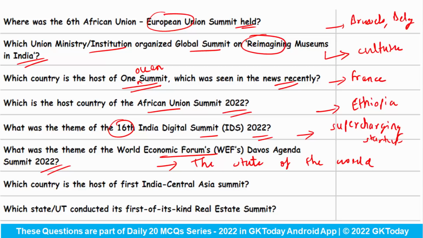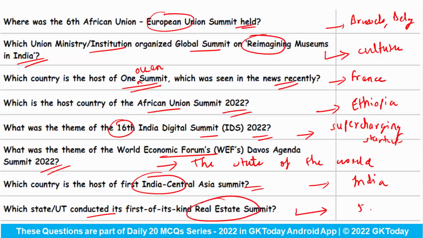Which country is the host of the first India Central Asia Summit? The host for this event was India. And last is, which state or union territory conducted its first of its kind real estate summit? Answer is Jammu and Kashmir.